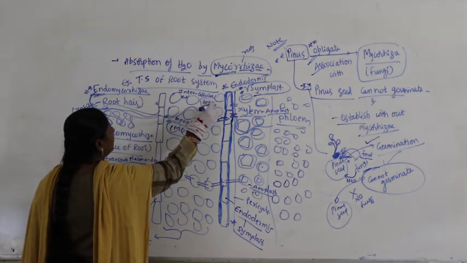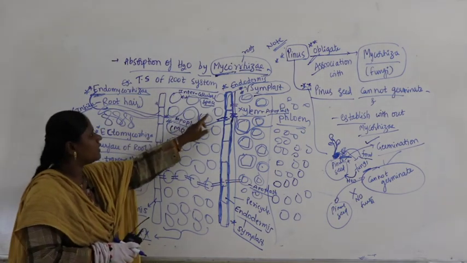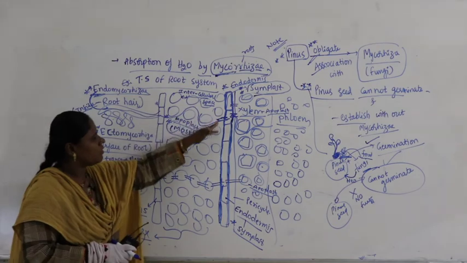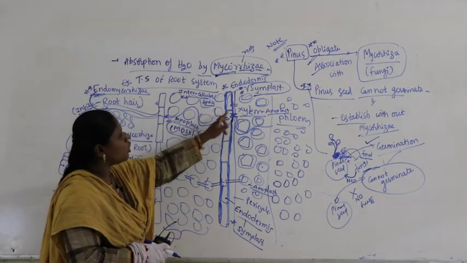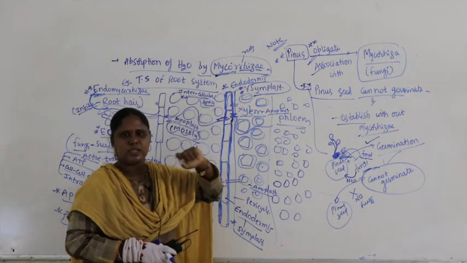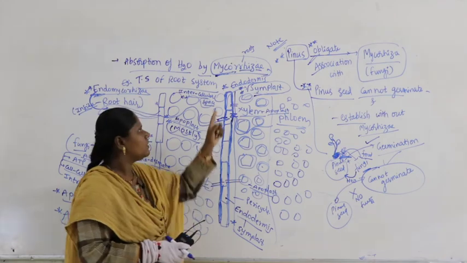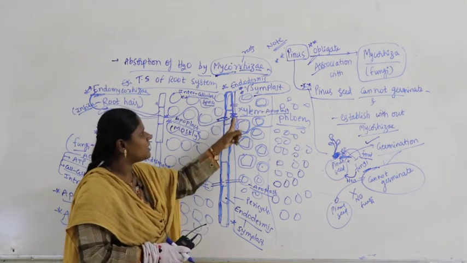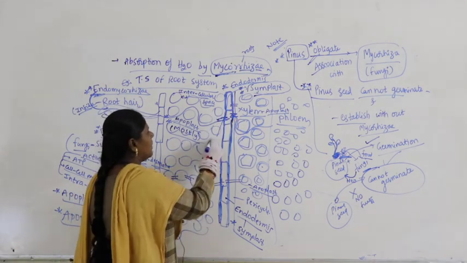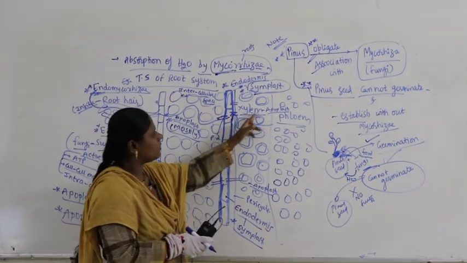Coming to the endodermis, it must follow the symplast, because we discussed that suberized cell walls are impermeable to water. So compulsorily, with the help of plasmodesmata, it undergoes symplast, and after entering the xylem it is again apoplast.